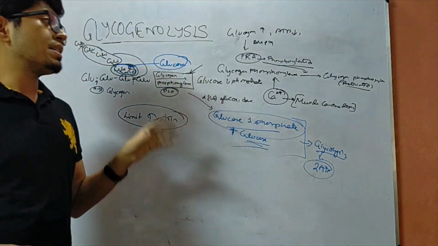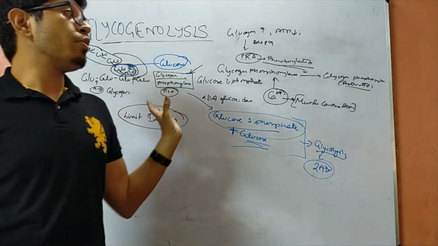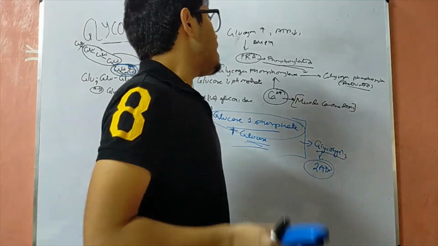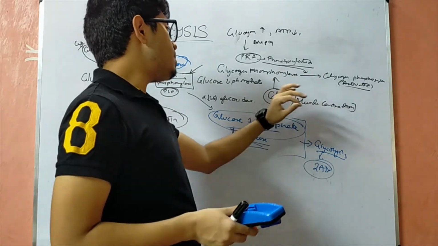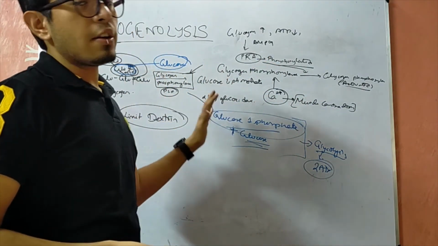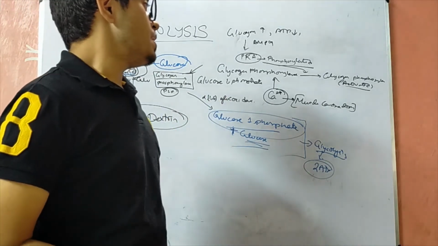The inactive state of glycogen phosphorylase is converted to the active, phosphorylated state with the help of the enzyme pKa, and this phosphorylated form then acts on the glycogen molecule to convert it to glucose 1-phosphate and the subsequent steps.